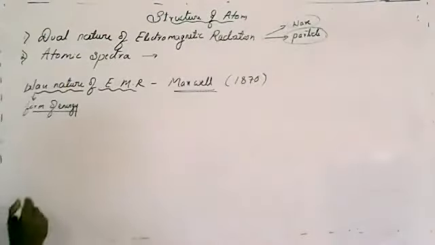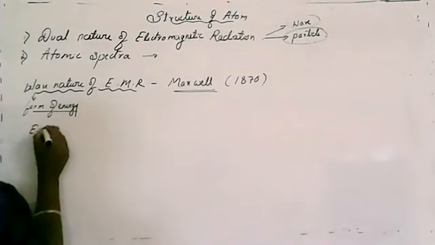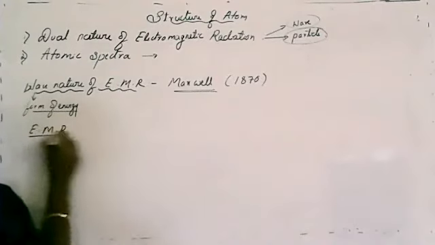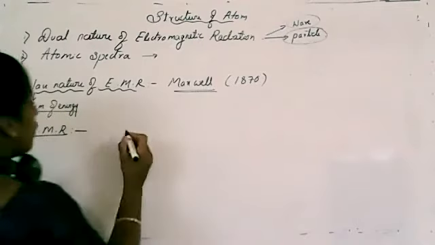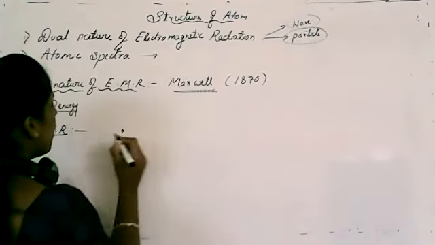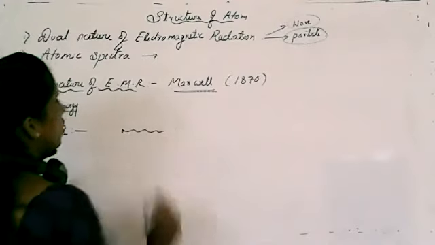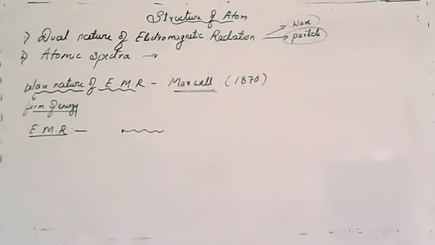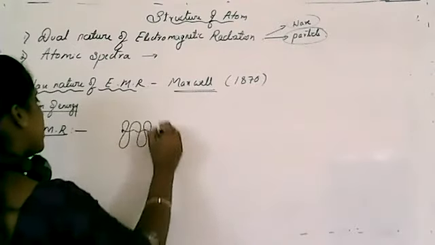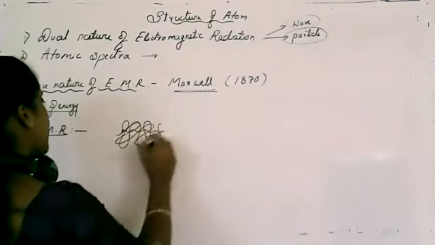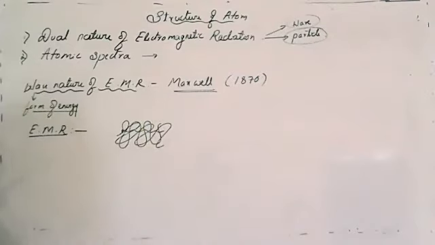Clear? So now, what is electromagnetic radiation? He explained that if any particle moves under acceleration, alternating magnetic and electric fields will be propagated or transmitted.